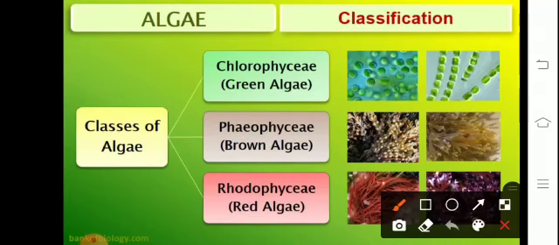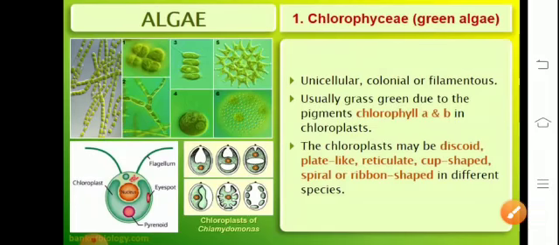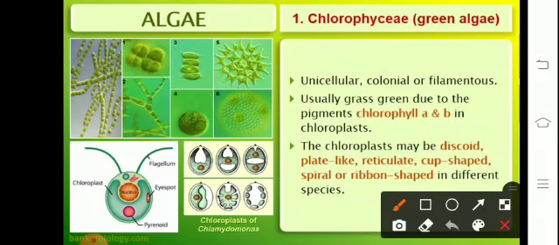Now, talking about the classification of algae, the basic three classes of algae are Chlorophyceae, comprising green algae, Phaeophyceae, brown algae, and Rhodophyceae, that is red algae. The Chlorophyceae, that is the green algae, are unicellular, colonial, and filamentous.